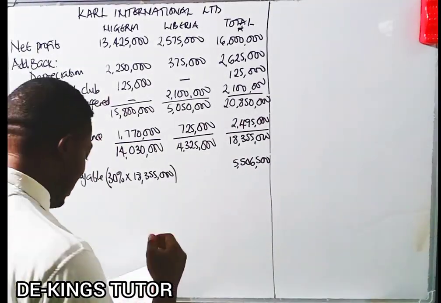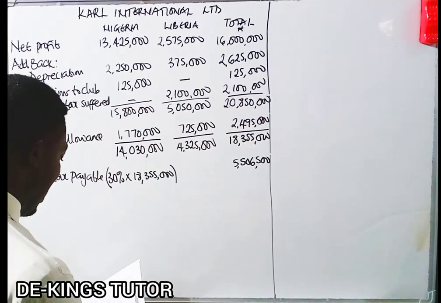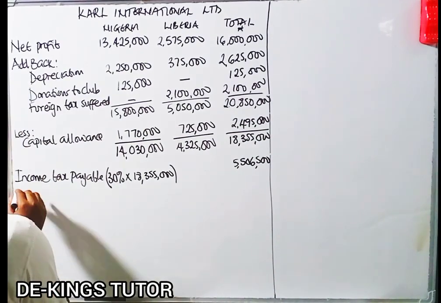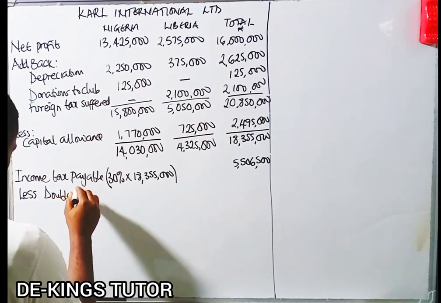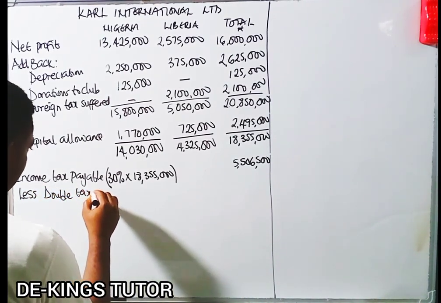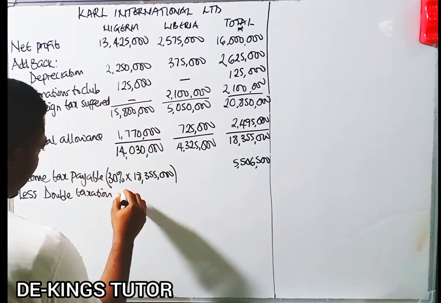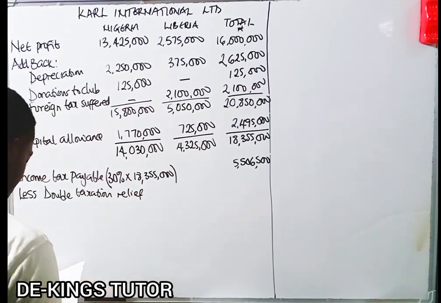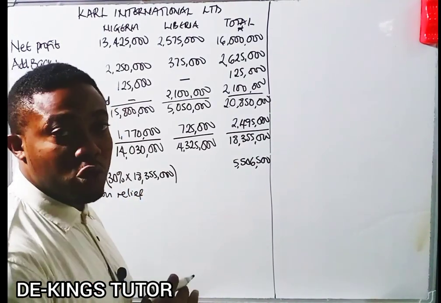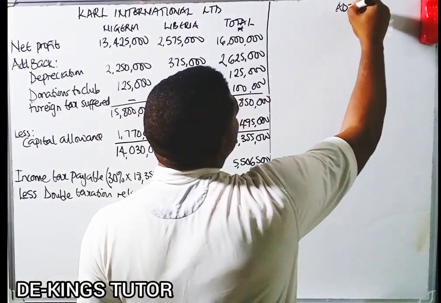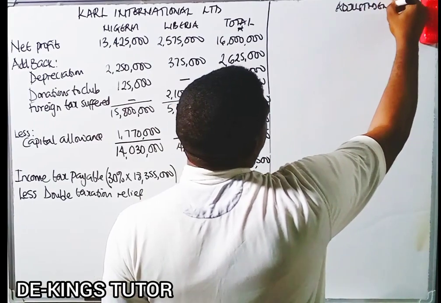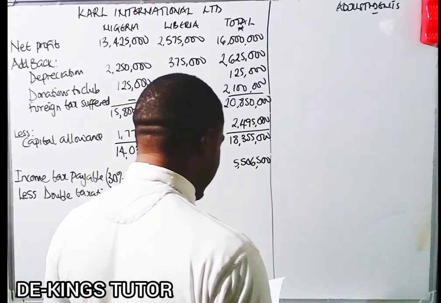Now, but they said they'll have a relief, a normal relief. So we said less double taxation relief. Less double taxation relief. Now, what will be the relief? And let's do the adjustment here for the relief.